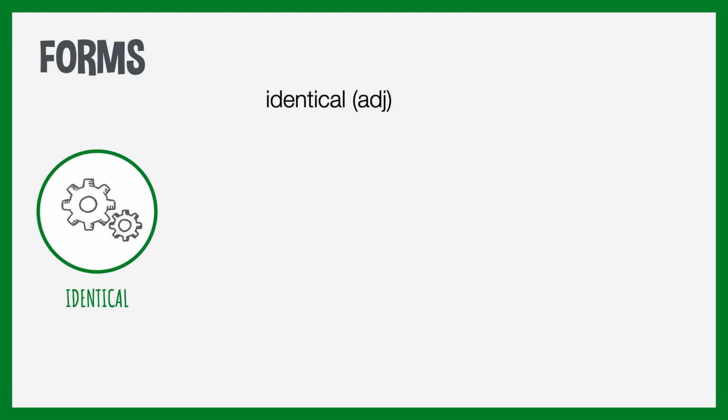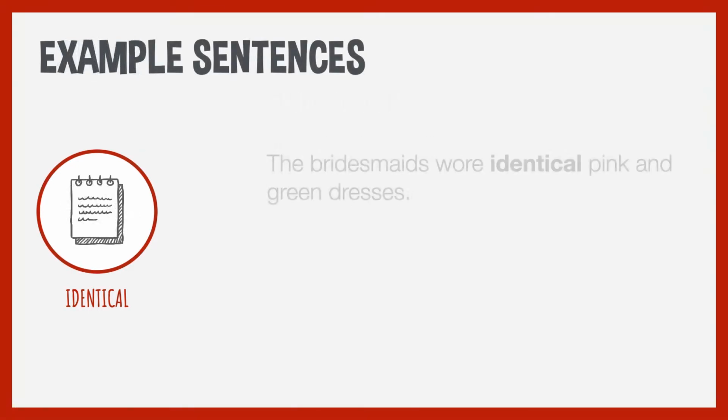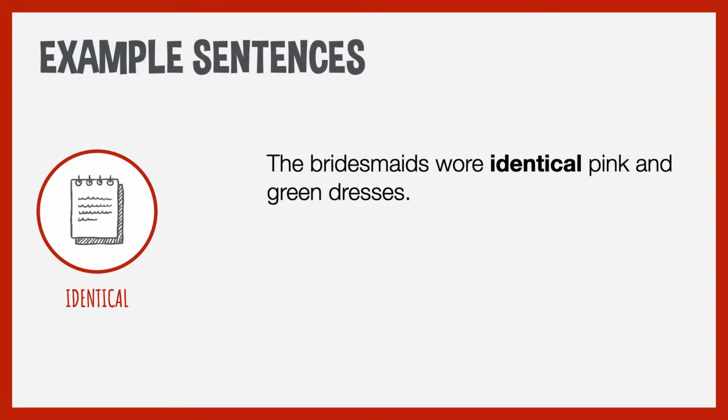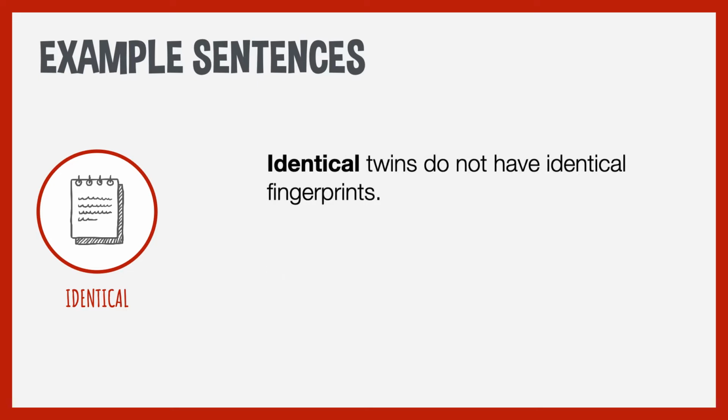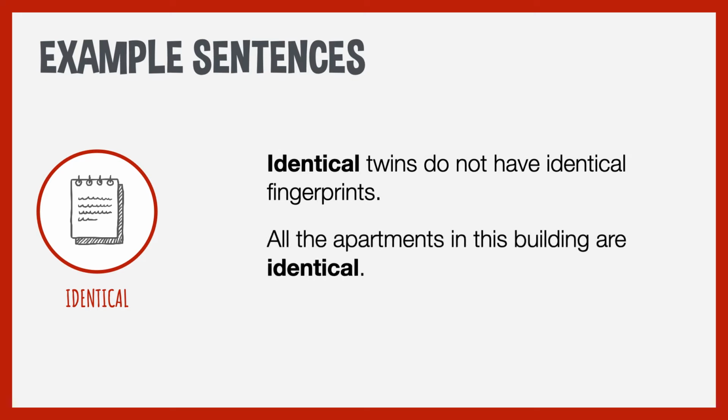Some forms: identical is an adjective, non-identical, identically. Some examples: the bridesmaids wore identical pink and green dresses. When they first started out, the Beatles dressed identically in grey suits and ties. Identical twins do not have identical fingerprints. All the apartments in this building are identical.